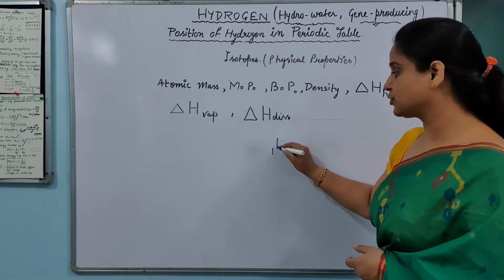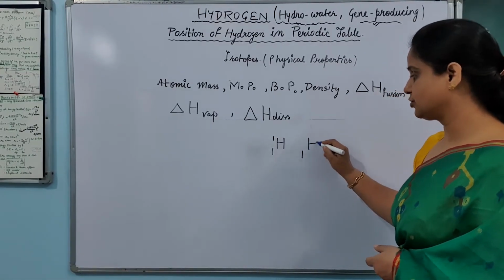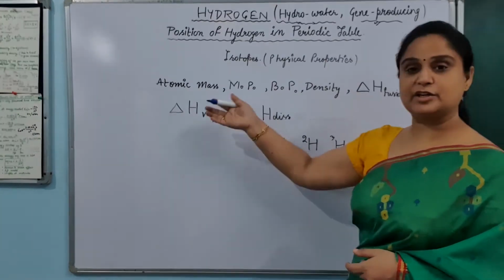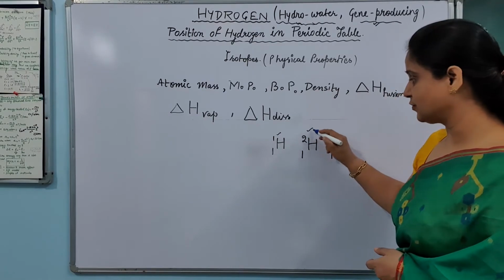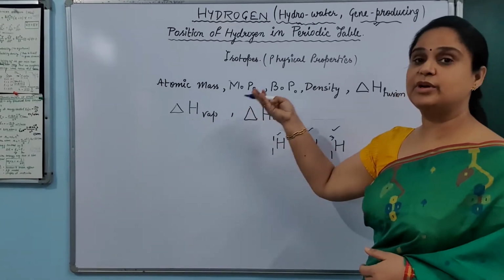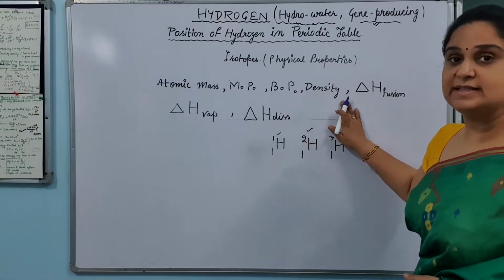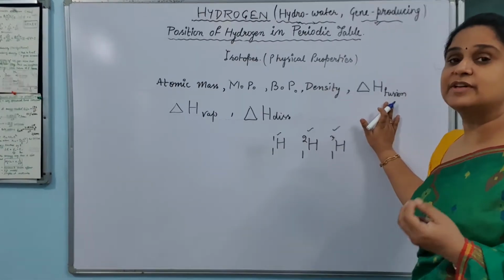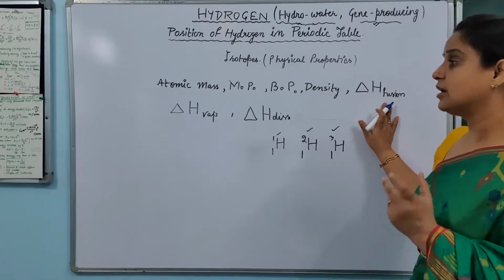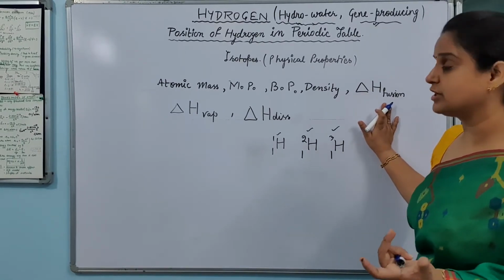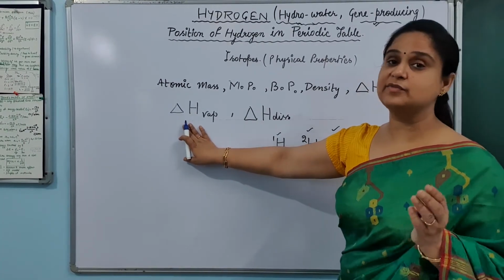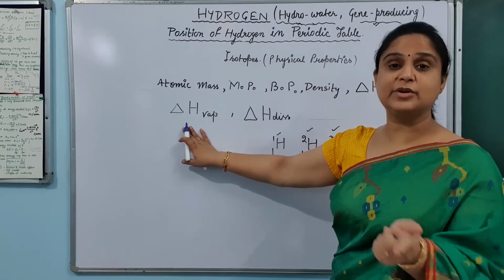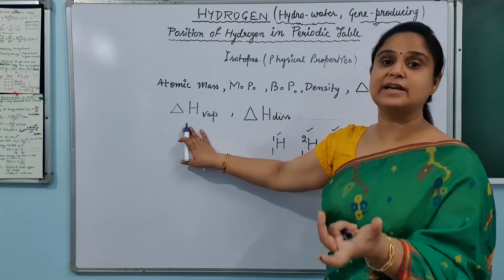We have three isotopes now: 1H1, 1H2, and 1H3. Out of these three isotopes, atomic mass, like you can see, obviously is increasing. Melting point, boiling point, density, heat of fusion. Heat of fusion means when you are going to melt the hydrogen, the energy required is called heat of fusion. Heat of vaporization, when you are converting liquid to gas, is the energy required for that.